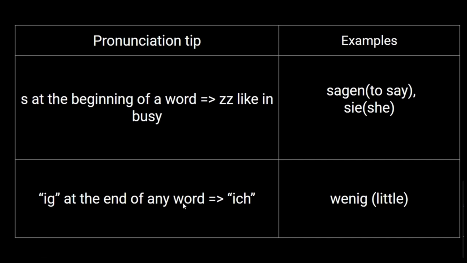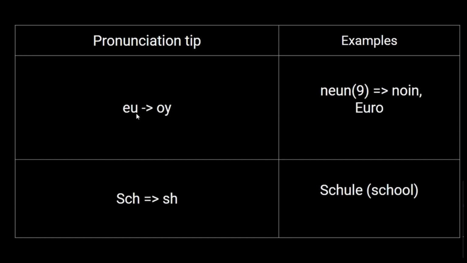If ig is at the end of any word, it has to be pronounced as "ish", like in wenig. Wenig means little. Now, there are some native speakers who speak wenig as "wenik", but what we are learning is Standard German, and according to the Standard German rules, ig at the end of any word needs to be pronounced as "ish". If wenig is pronounced as "wenik", you need to understand that it is a dialect of the Standard German.